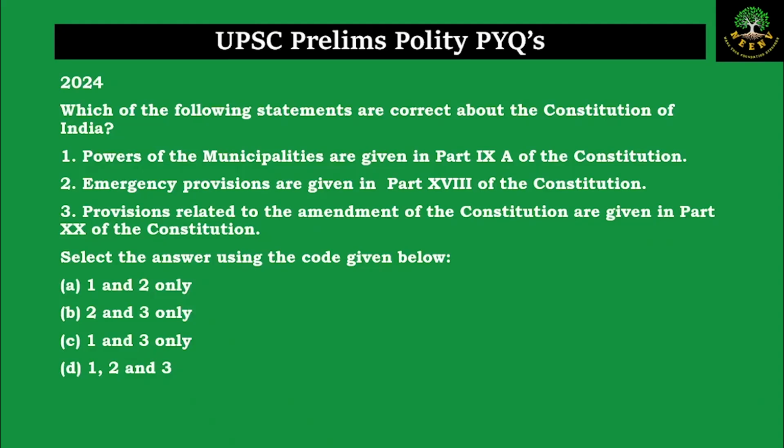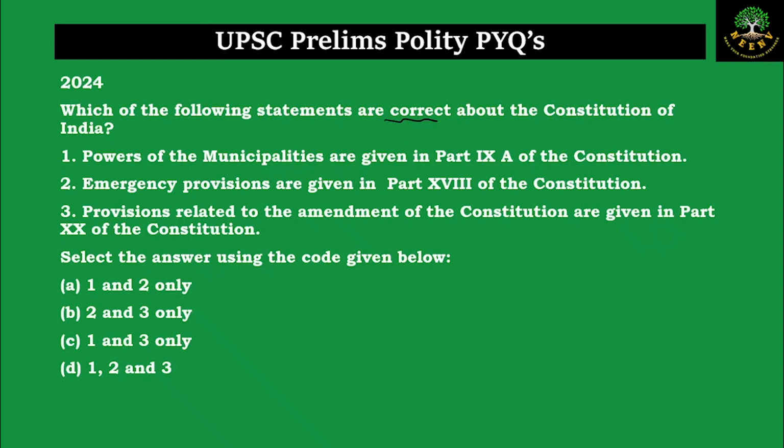Let us discuss the next question. This is from 2024. Which of the following statements are correct about the Constitution of India? Statement 1. Powers of the municipalities are given in the Part 9A of the Constitution. Statement 2. Emergency provisions are given in the Part 18 of the Constitution. Statement 3. Provisions related to amendment of the Constitution are given in the Part 20 of the Constitution.